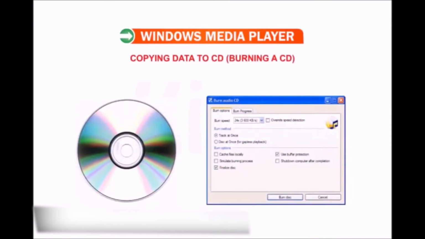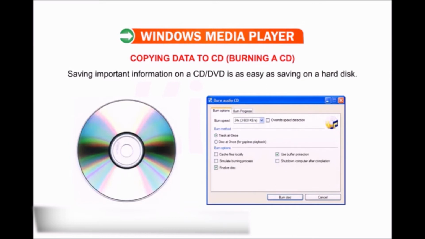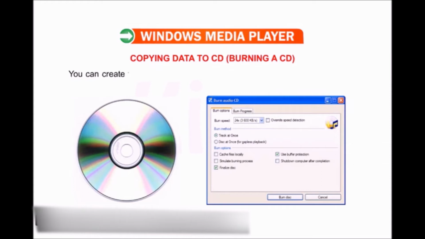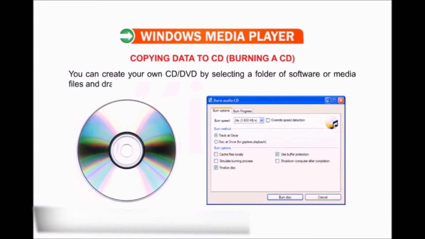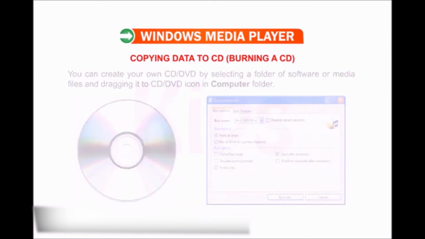Okay, now let us learn how to copy data to CD, burning CD. Saving important information on a CD or DVD is as easy as saving on a hard disk. You can create your own CD or DVD by selecting a folder of software or media files and dragging it to the CD or DVD icon in the Computer folder.